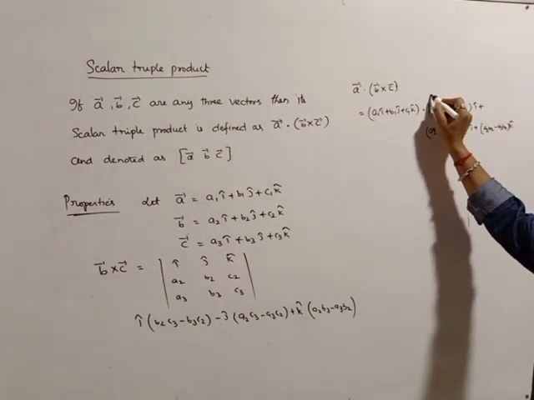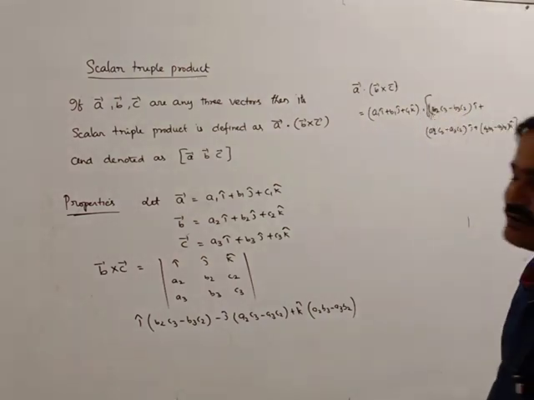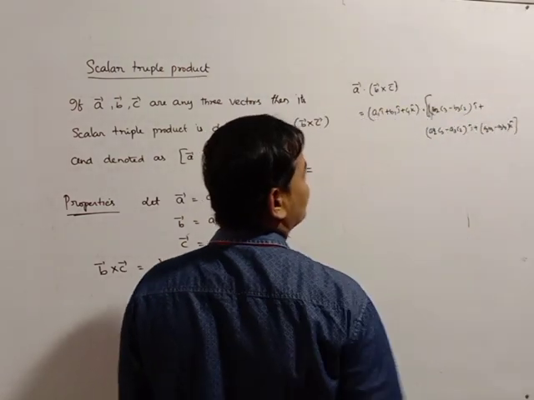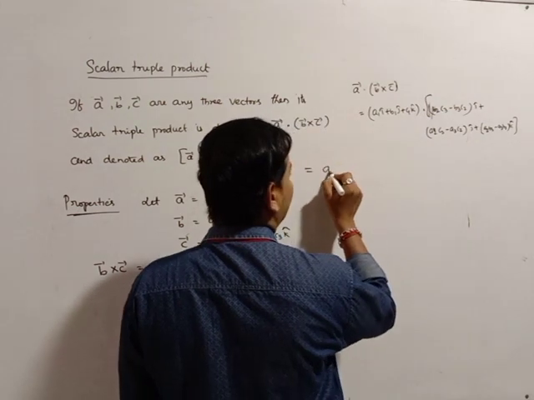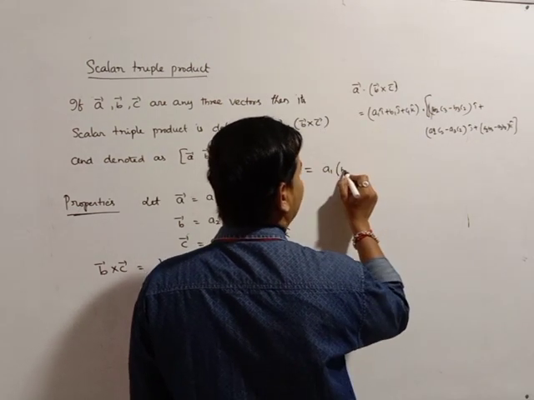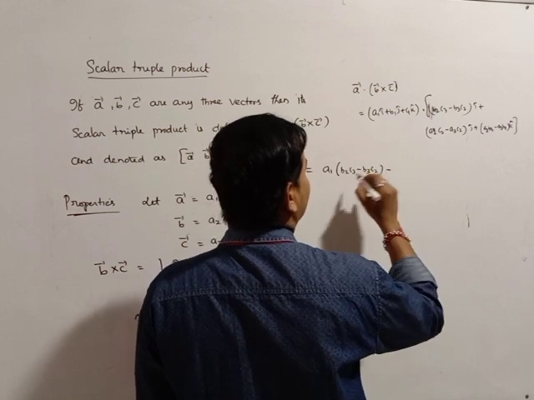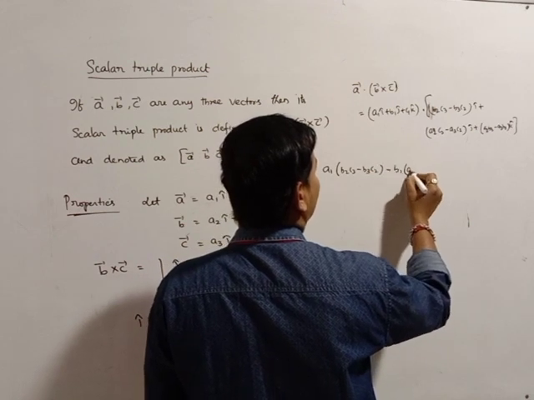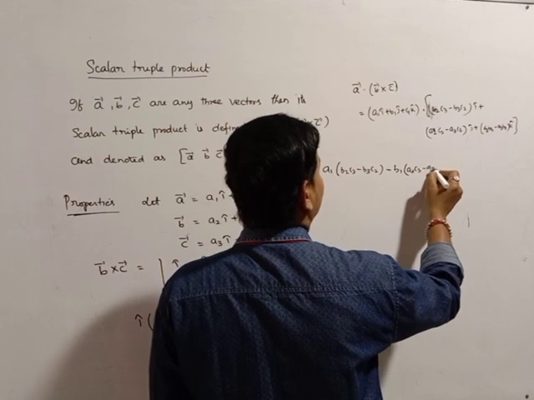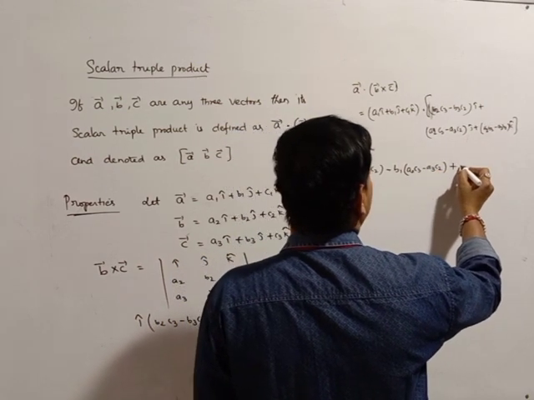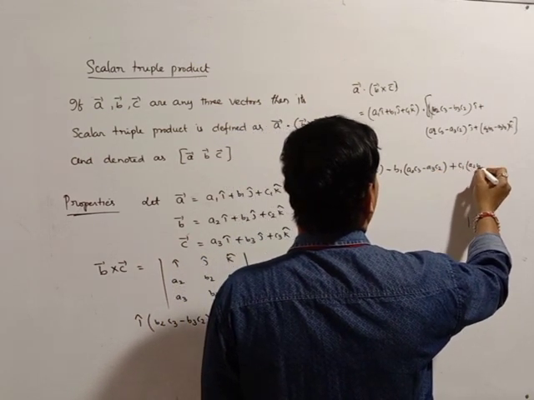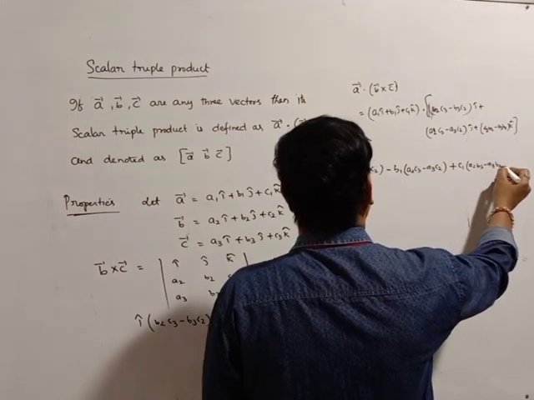This is the dot product of two vectors. Dot product means the product of their corresponding coefficients. So I have A1 into (B2 C3 minus B3 C2) minus B1 into (A2 C3 minus A3 C2) plus C1 into (A2 B3 minus A3 B2).